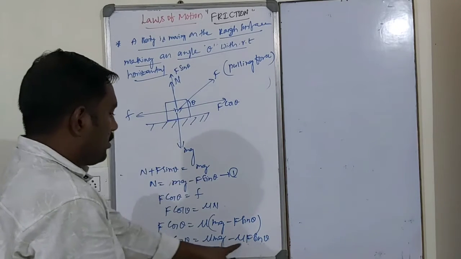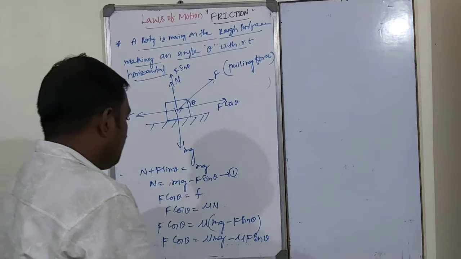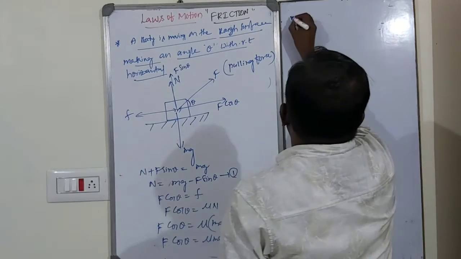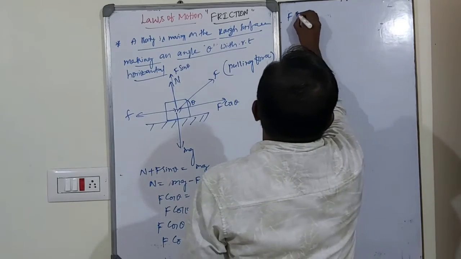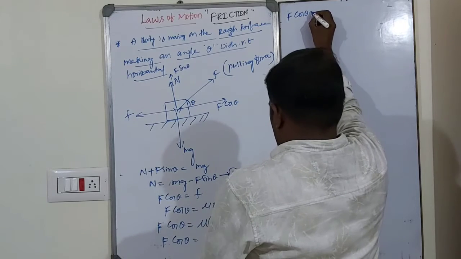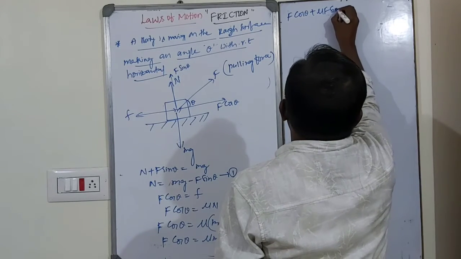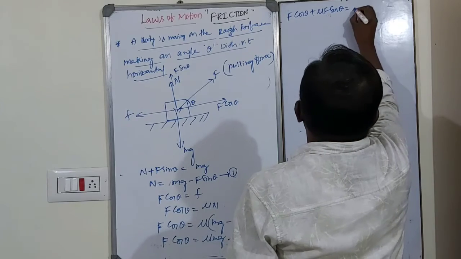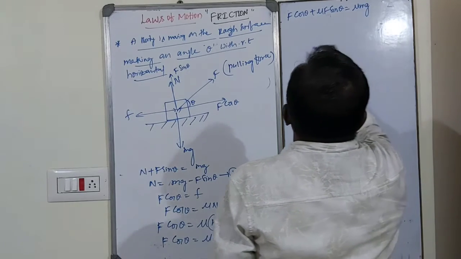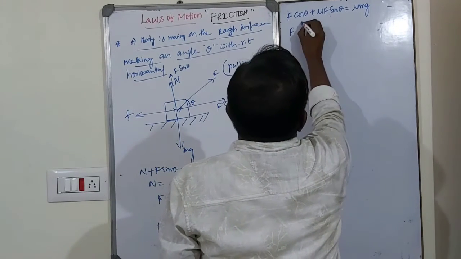Bringing this to this side, we get F cos theta plus mu F sin theta is equal to mu mg. So F is common.